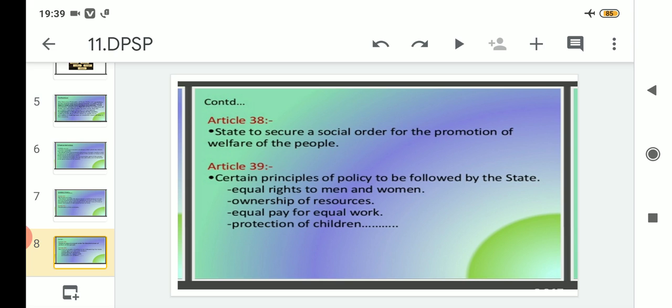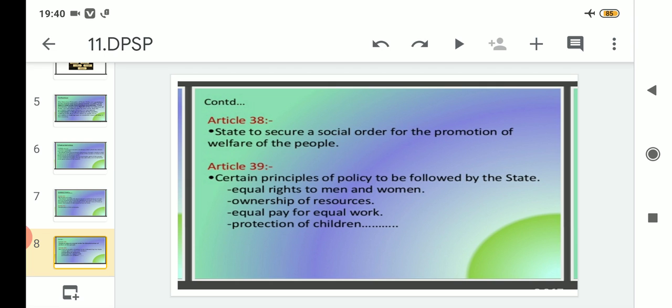So all these three tiers of government will work for the promotion and welfare of the people living in the country in their own areas. So who will make sure about this Article 38? Clear?